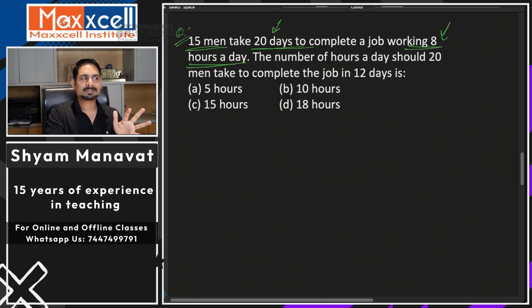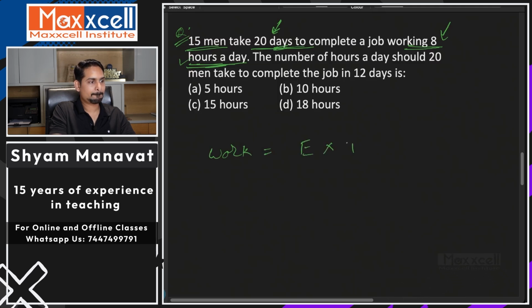See, whenever you get such kind of condition, where both are time, you convert them into the smaller unit. Here you have 20 days and 8 hours a day, 8 hours in one day. So the smaller unit is hours in this case, right? So here I will say work equal to efficiency into time.